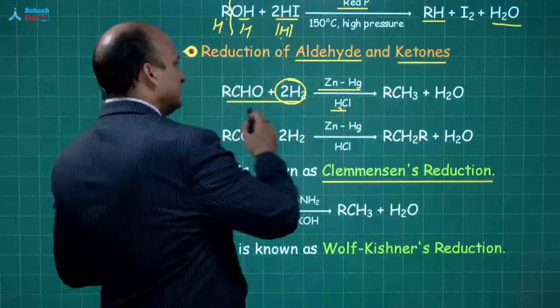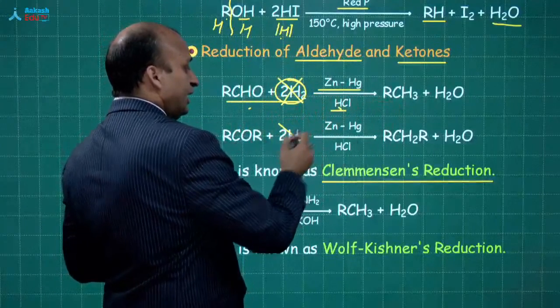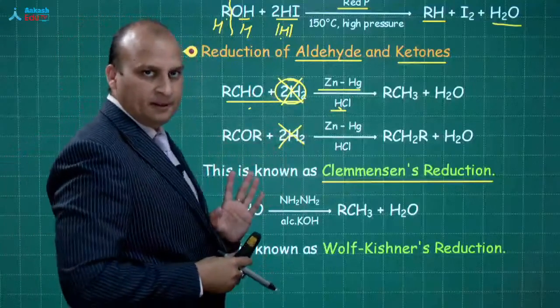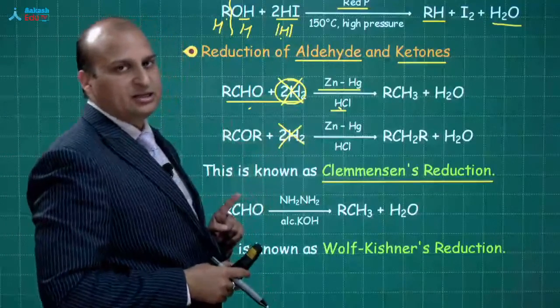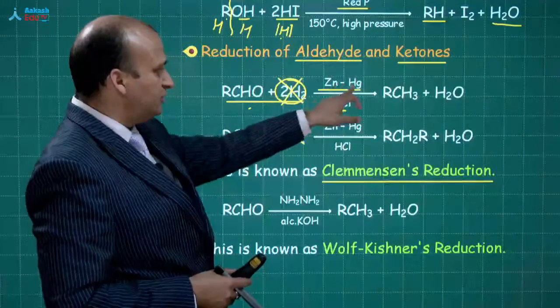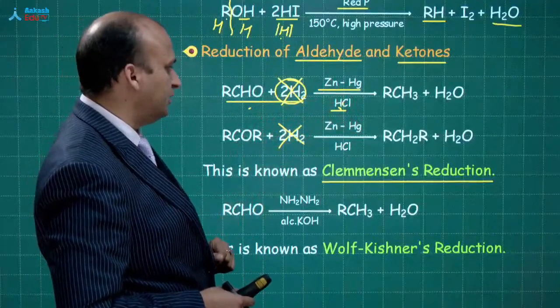So RCHO when passed through zinc amalgam and HCl, you will get this. No need to write this H2. I have written this intentionally because many a time I have seen students writing it out like this. You are not passing hydrogen gas. You are not using a hydrogen gas. Hydrogen comes from this zinc amalgam and HCl. This is the reducing agent, and this reaction is referred to as Clemmensen's reduction.